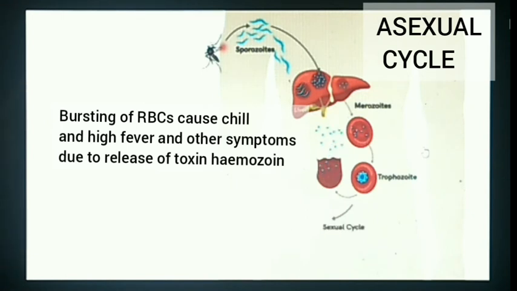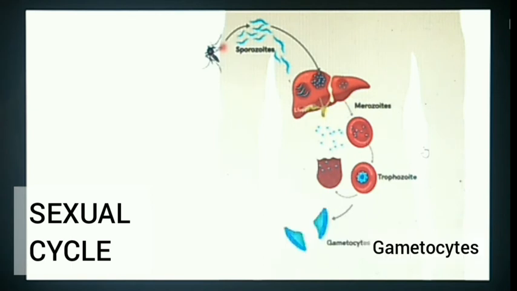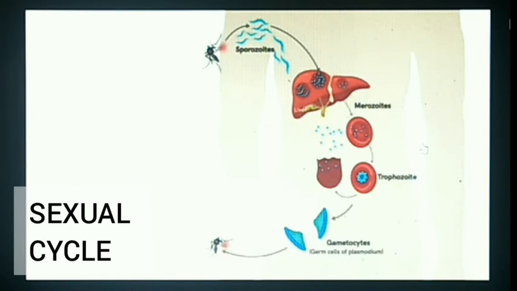The other phase of trophozoite is entering the sexual cycle. Trophozoite gives rise to two different gametocytes. These gametocytes are actually the germ cells of Plasmodium. When the female Anopheles mosquito sucks the blood of the infected person, these gametocytes enter the stomach of the mosquito and develop there to form gametes.